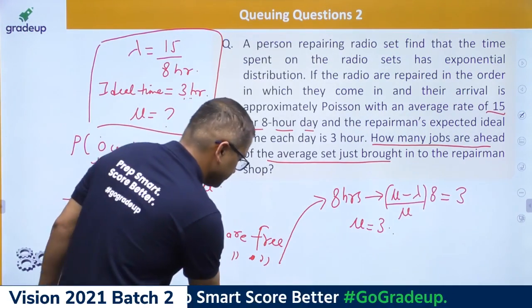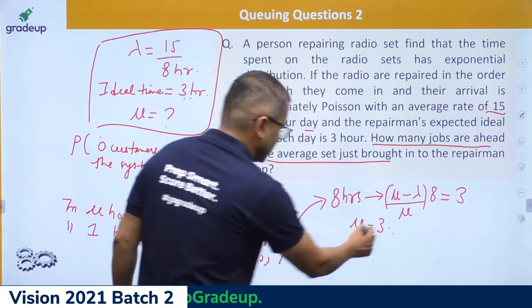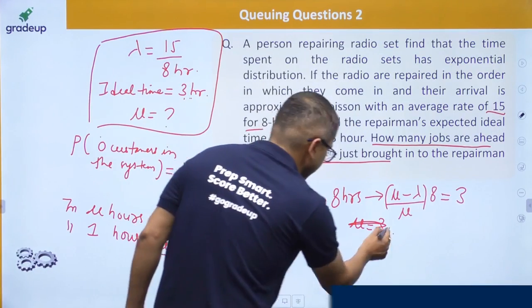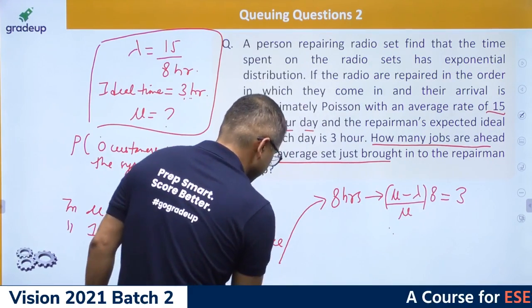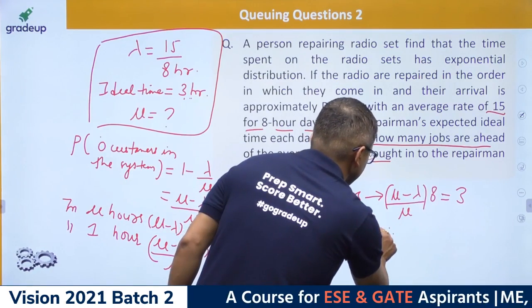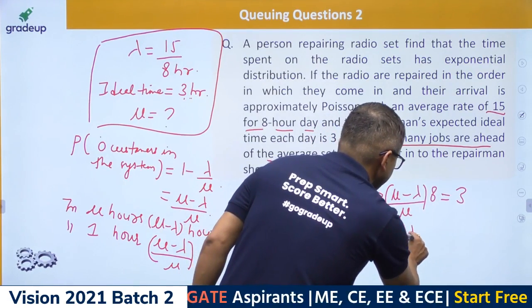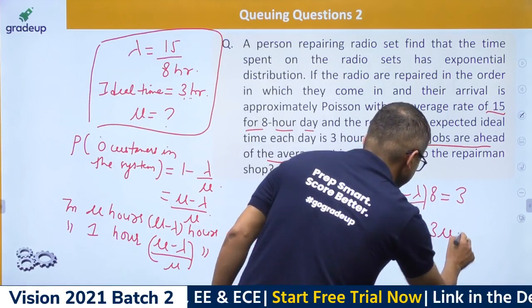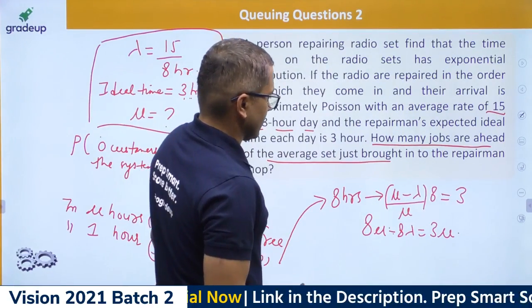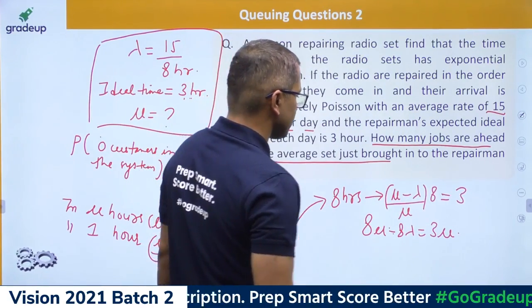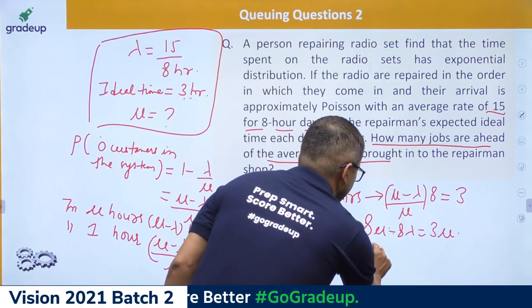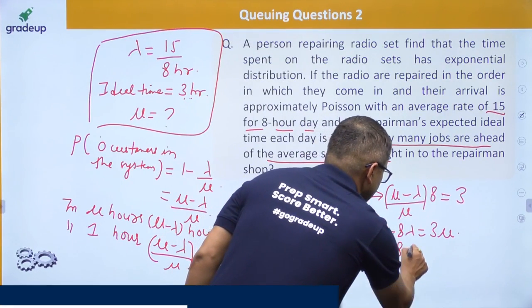Okay, let me try this. What I'm going to write is 8 mu minus 8 lambda equals 3 mu. So what it means is 5 mu equals 8 lambda.